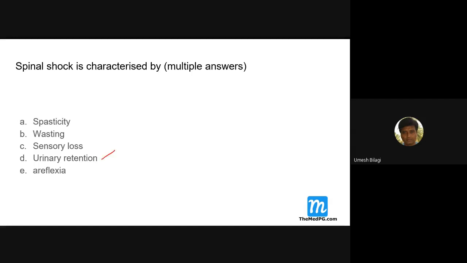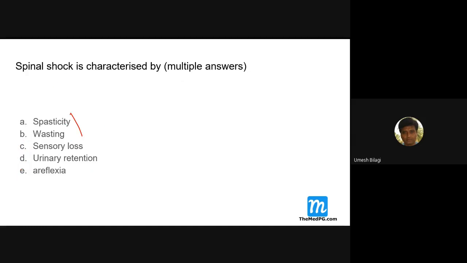Whereas there could be urinary retention, there could be areflexia. So whenever there is acute damage to the central nervous system, it in fact behaves like a what? LMN type of paralysis. But as time passes, the tissues come out of the shock, and there is a manifestation of UMN. So this is nothing but spinal shock. You may get urinary retention, you may get sensory loss also, you may get areflexia.